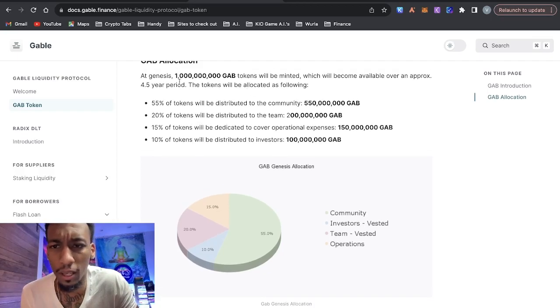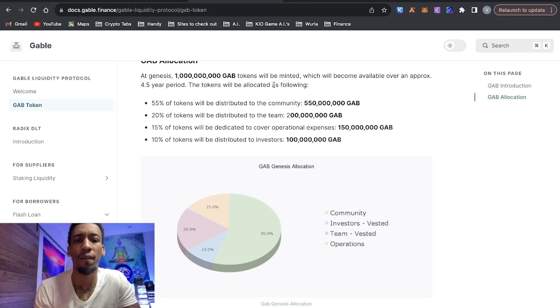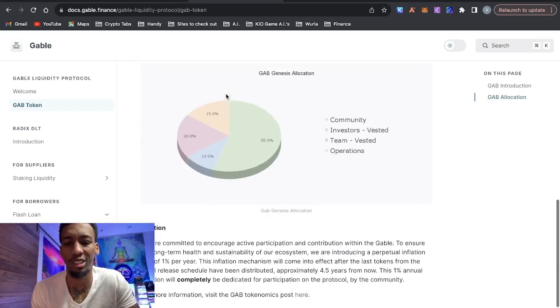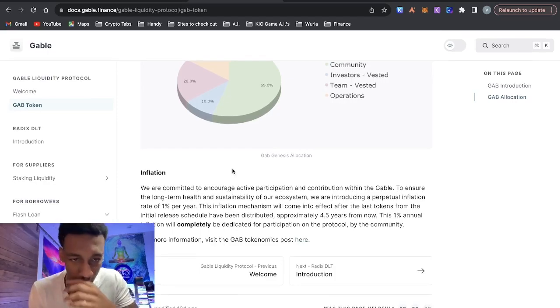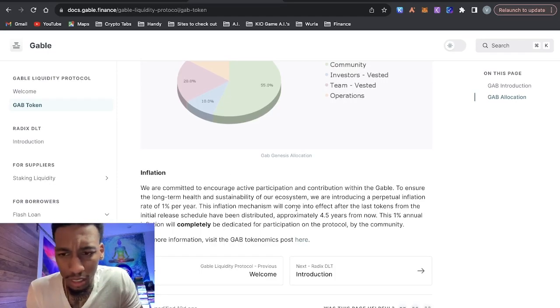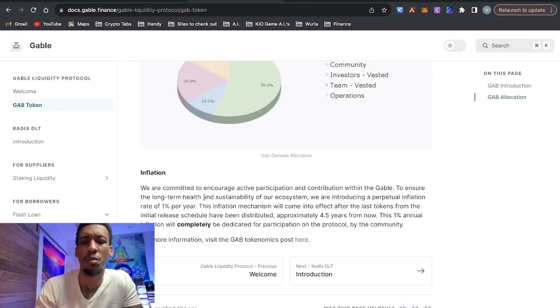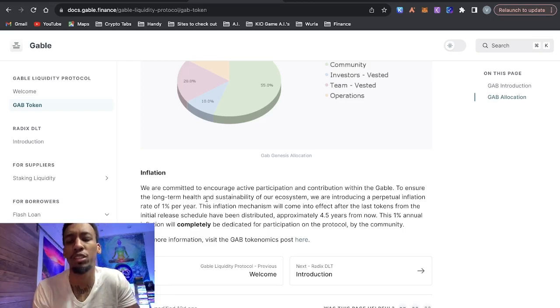And also it says at Genesis, 1 million Gable will be minted, which will become available over an approximate 4.5-year period. So they do have a vesting schedule. And it also says to ensure the long-term health and sustainability of the ecosystem, they're introducing a perpetual inflation rate of 1% per year. I've seen a lot more, so this isn't too bad. Sometimes you need to issue money so you can pay people who are active within the protocol.